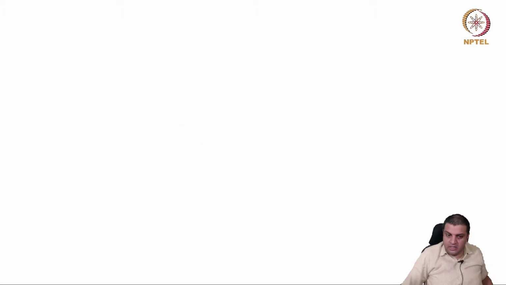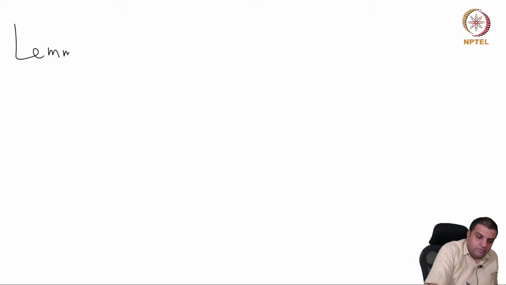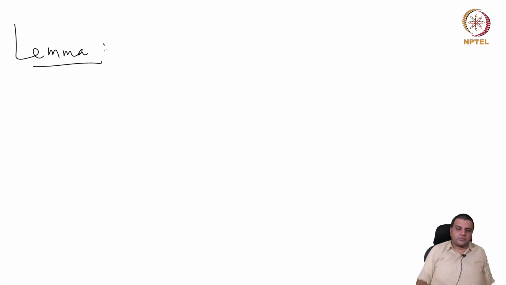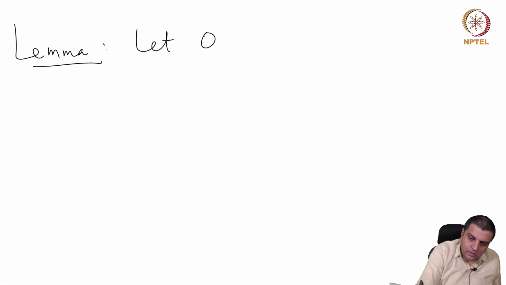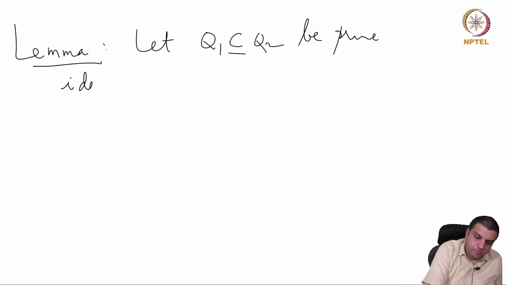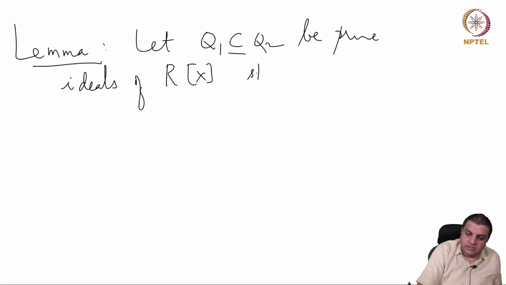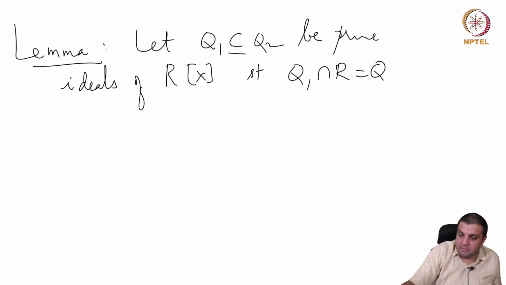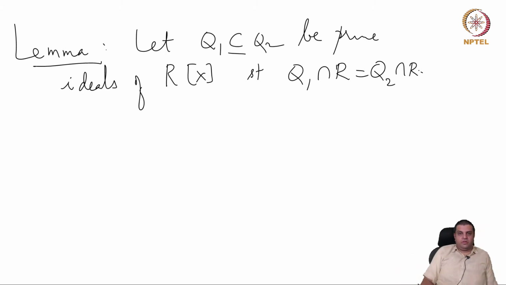Okay, so we need one more lemma. Let Q1 inside Q2, could be equal also, be prime ideals of R[x], such that when we contract them to R, we get the same prime ideal of R. So it is possible.